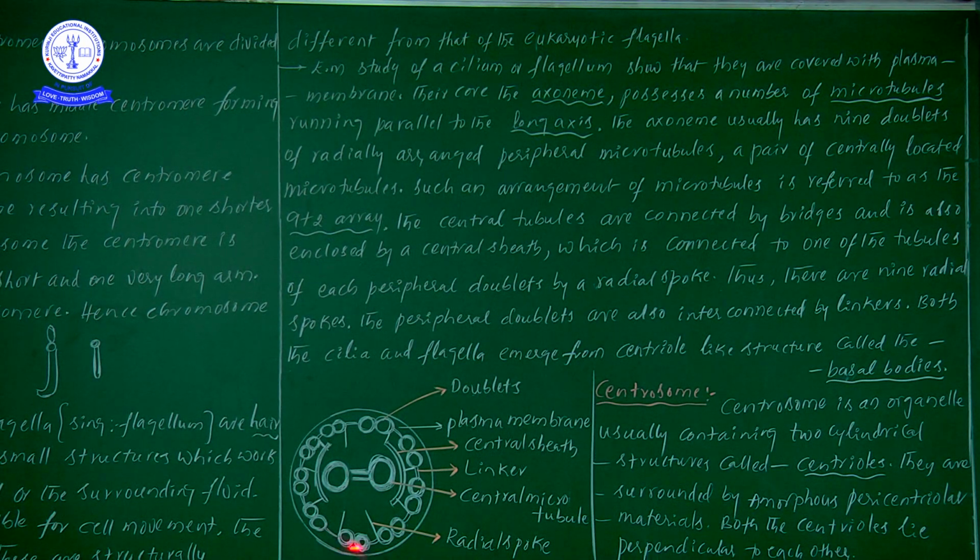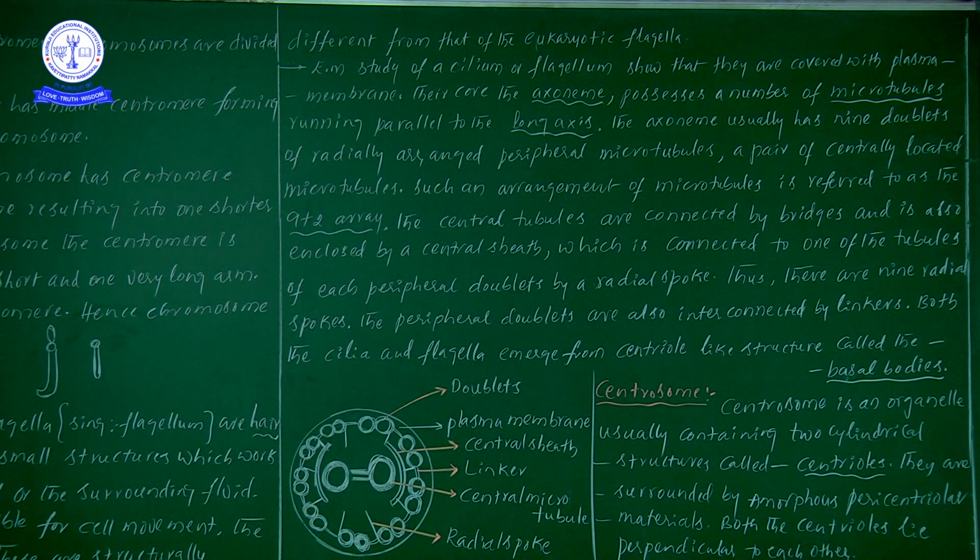Here, look, the peripheral doublets are the outside doublets. All these doublets are linked together, or linked with the central sheath. This is the central sheath, and this particular structure is the radial spoke. How many radial spokes can we guess? These radial spokes: 1, 2, 3, 4, 5, 6, 7, 8, 9. The number of peripheral doublets we observe equals the number of radial spokes present. So the ratio of peripheral doublets to radial spokes is 9:9, definitely a 1:1 ratio.